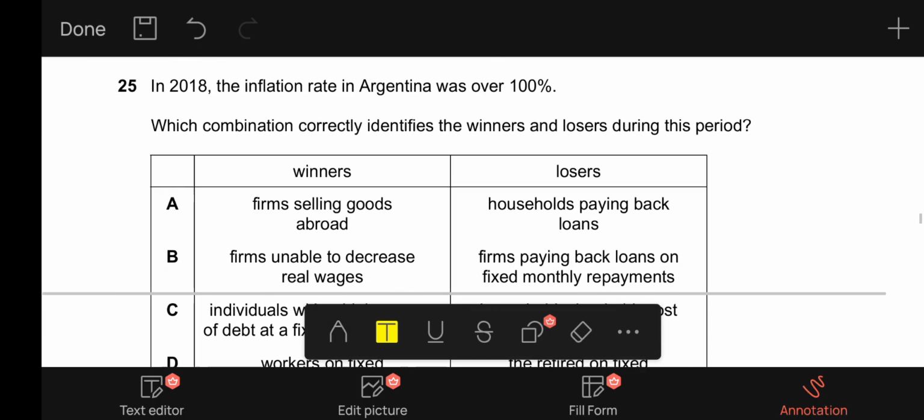25, it says in 2018, the inflation rate in Argentina was over 100%. Which combination correctly identifies the winners and losers during this period?